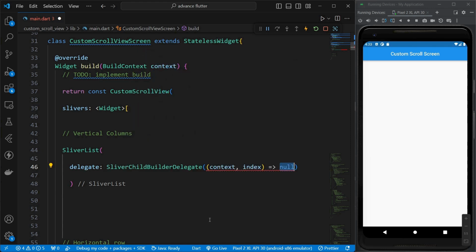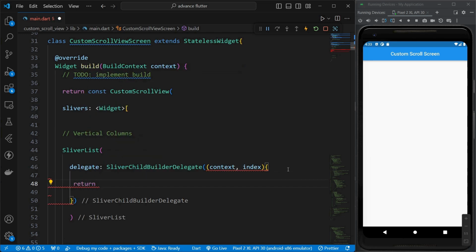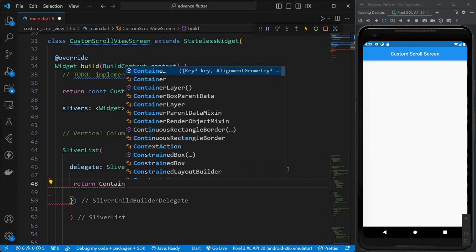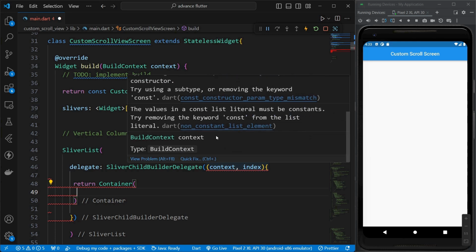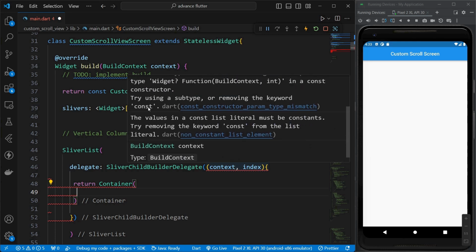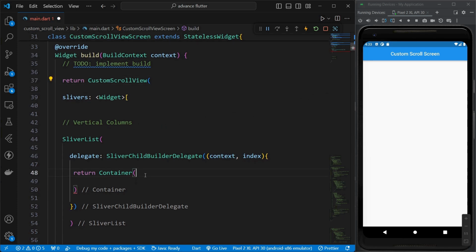The context will be our phone context, and now inside this we'll simply return a container. So return Container, and as I told you, later we have to remove that const keyword because this is a custom scroll view, which means we are making our own custom scroll view. So we have to remove this const keyword.